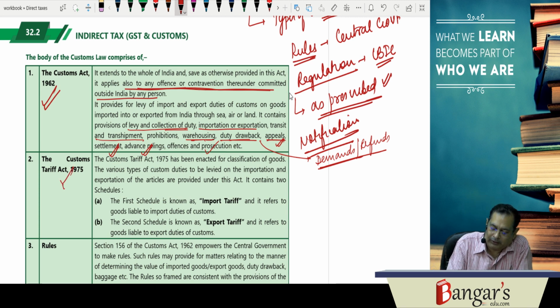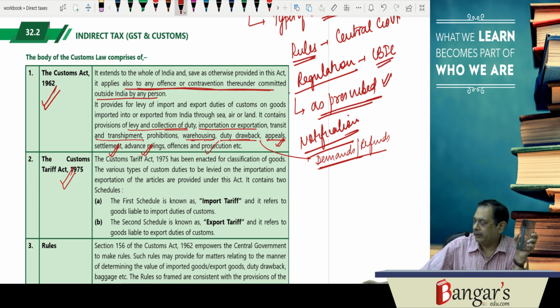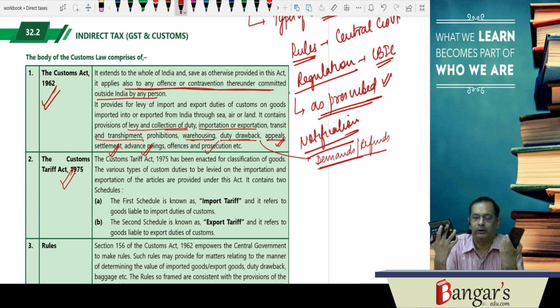Then the second is the Custom Tariff Act. Now tariff is for the purpose of what? Tariff is for the purpose of classification of goods, and in case the goods are imported into India, at what rates the custom duty will be levied. The rate of custom duty on a mobile phone is different from the rate of custom duty on a calculator.